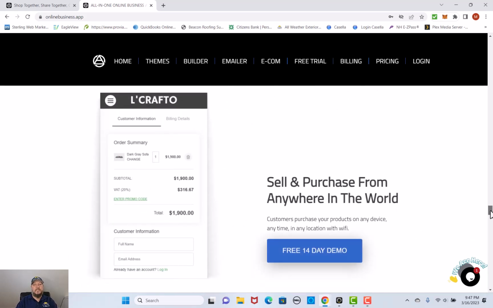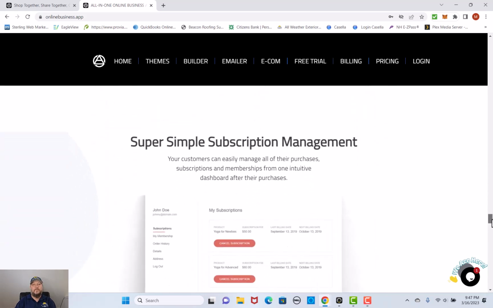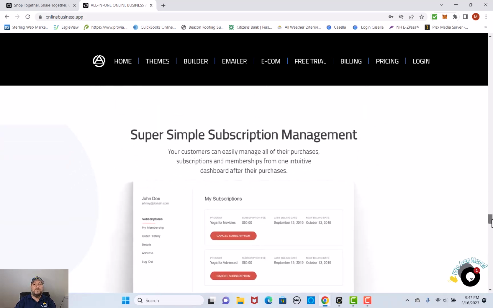So, sell and purchase from anywhere in the world. That is another amazing part of it. It doesn't matter if you're in the United States, say you're overseas in Europe, say you're down in Africa, say you're over with our friends in Australia, say you're in Japan, say you're in China, say you're anywhere in the entire world. You can sell and purchase anywhere in the world with our software. It is absolutely amazing.